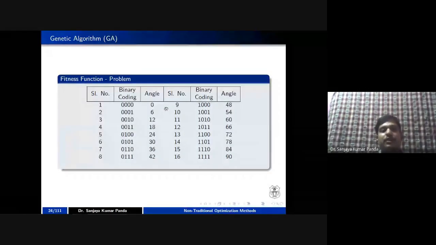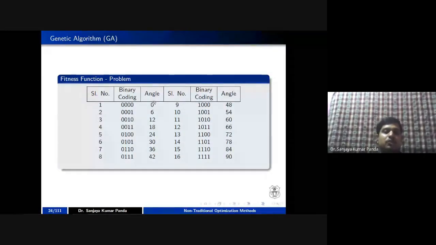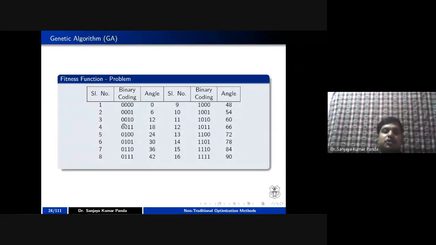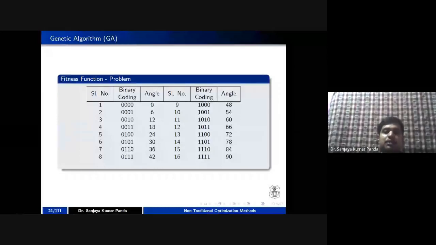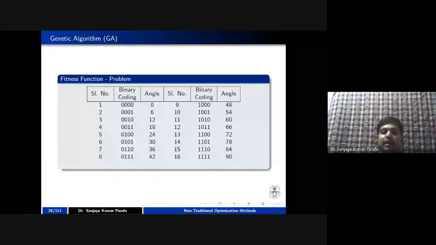See here, what I did: initially if the angle is 0 degrees, I have taken the binary coding as 0000, 6 is 0001, 12 is 0010, 18 is 0011, like that 90 is indicated by 1111. So x1 can take a particular binary coding, a 4-bit string, and x2 can also take another binary coding. In this case we have taken theta 1 and theta 2. Theta 1 can take one binary coding and theta 2 can take another binary coding, where theta 1 and theta 2 each represent one angle between 0 and 90.